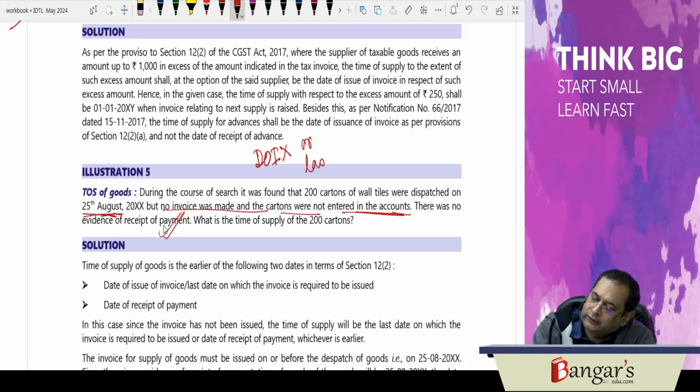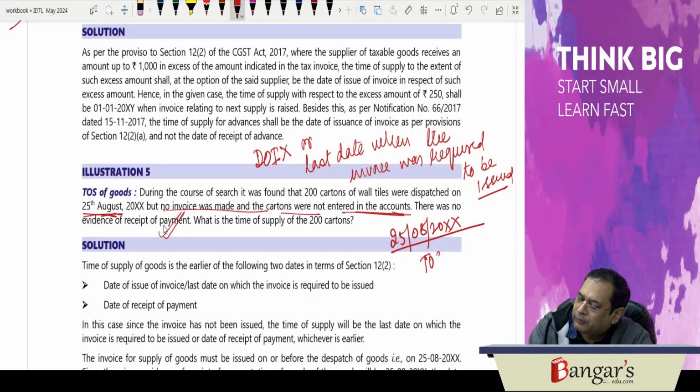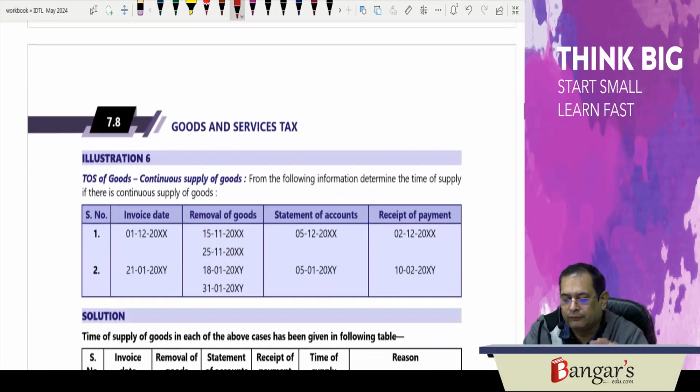Or the last date when the invoice was required to be issued. So, here the last date when the invoice was required to be issued is what? On 25th of August. So, the time of supply for 200 cartons will be 25th of August.